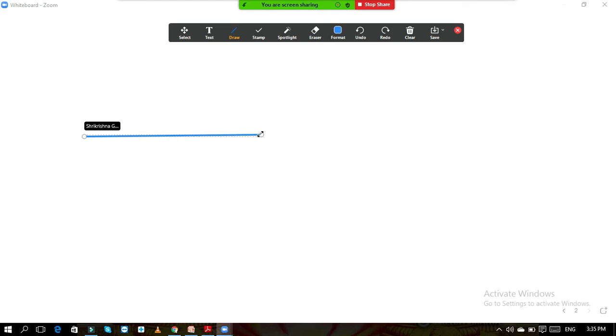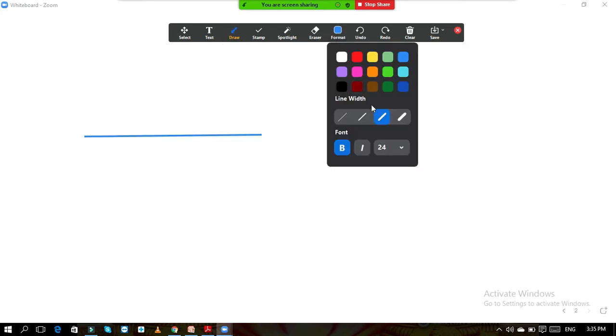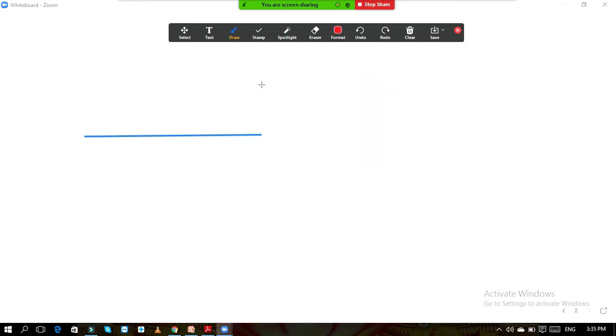Now suppose this is a body on which a force is acting in this way. So this is the force. Again take simple values. This force is 10 kilonewton, and suppose this angle is 30 degree.